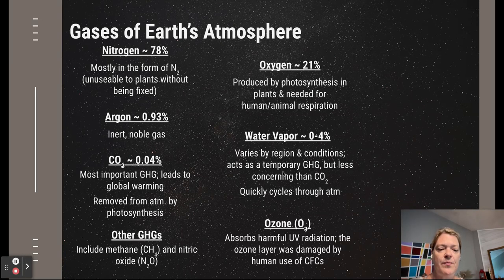There is water vapor. Water vapor, it kind of varies by region, but it can actually act like a temporary greenhouse gas, but it's not at all as concerning as CO2. I don't think you need to write that down. We all know that the water cycle has water in the atmosphere, and that's what causes precipitation. So I don't think you necessarily need to write that one down.